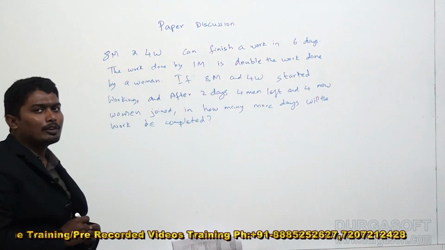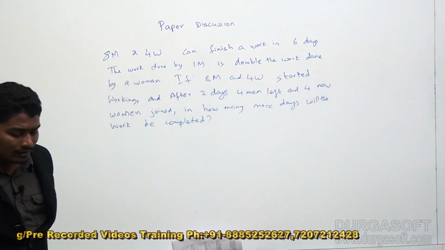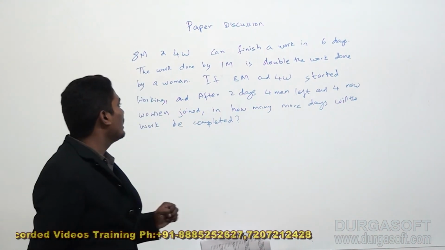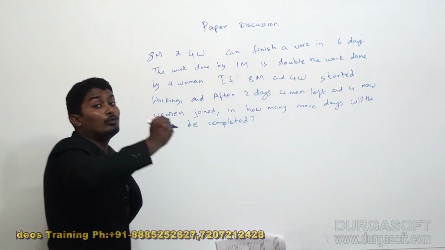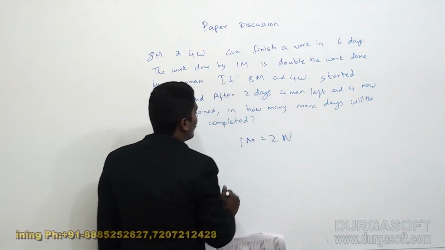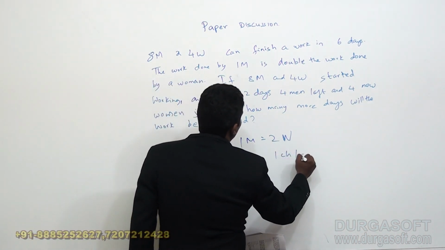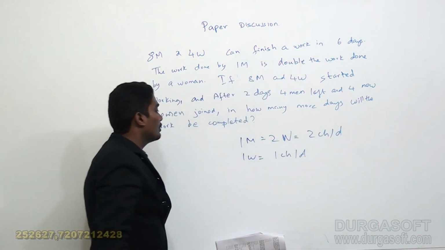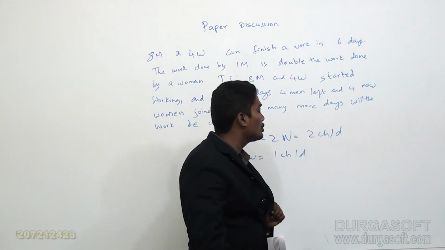So generally in this time and work problem, even though the question is long, the answer will be very simple, provided we do it in the chocolate method that I told. That method is the simplest method to solve any kind of time and work problem. Here they say that one man is equal to 2 women. So I will assume that one woman will eat 1 chocolate per day and one man will eat 2 times of this, which is 2 chocolates per day.